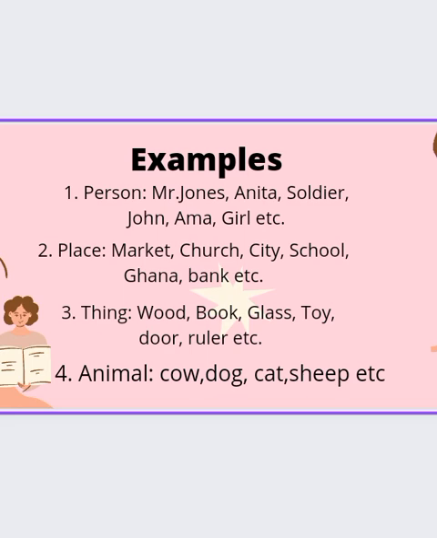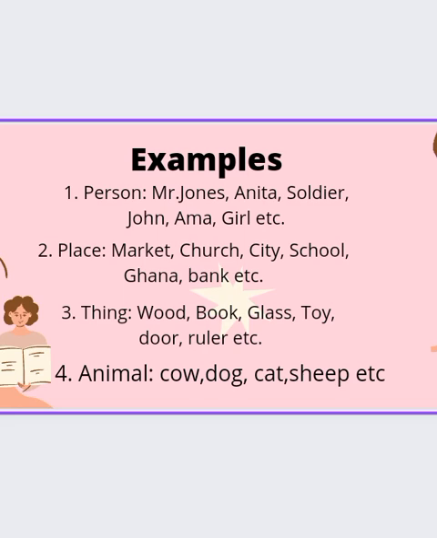An example of a word that can name a person is Mr. Jones. We can also have Anita, soldier, John, Amma, girl. All these refer to people, and so we say that they are names that have been given to people.